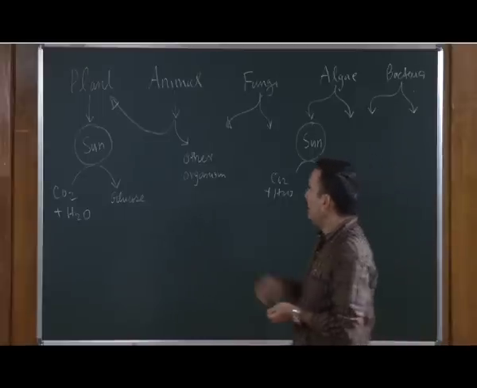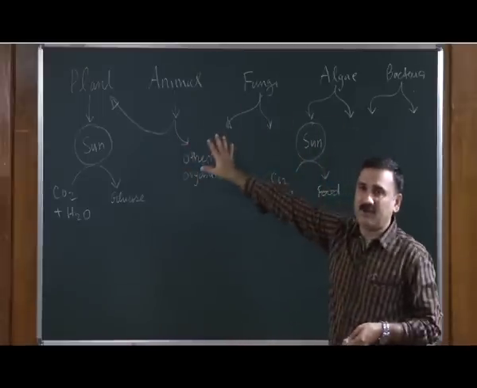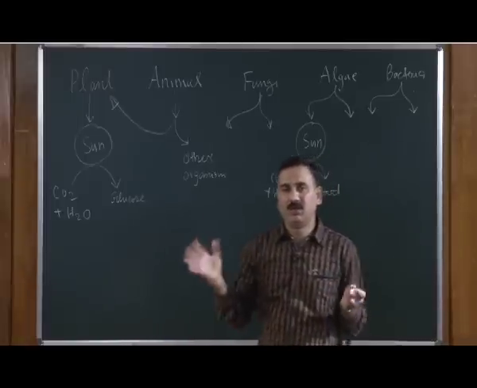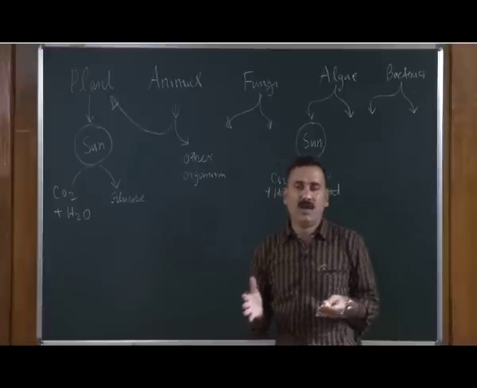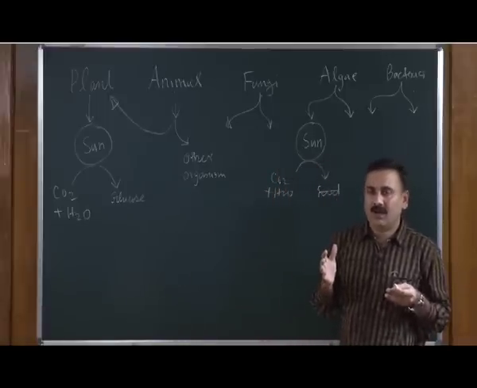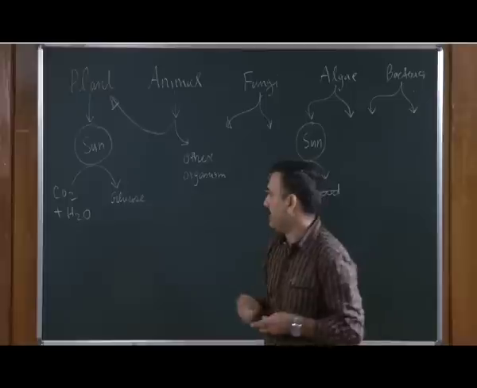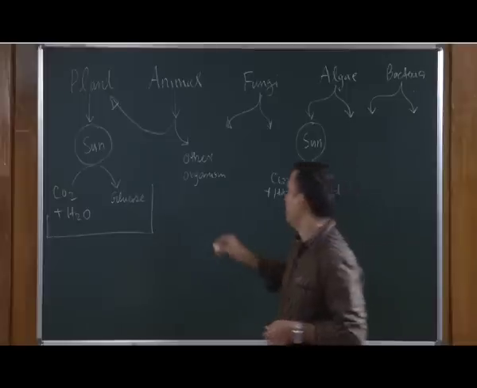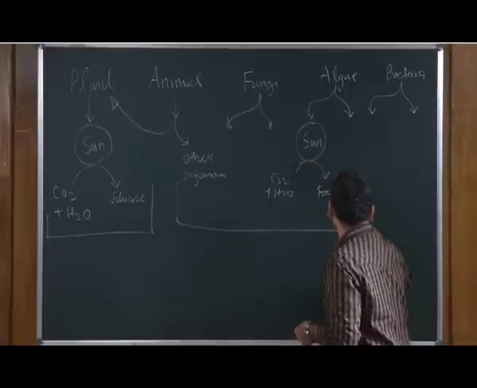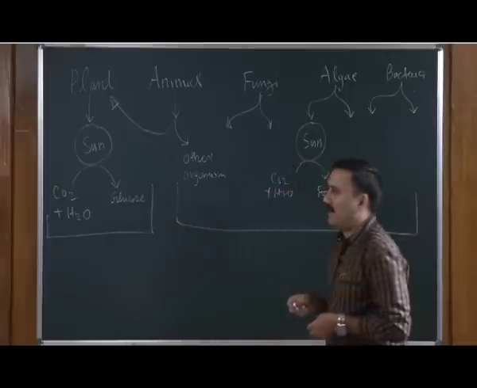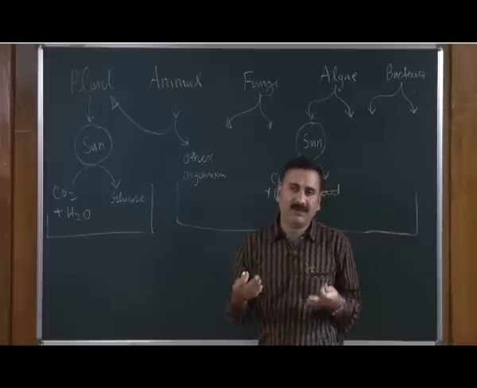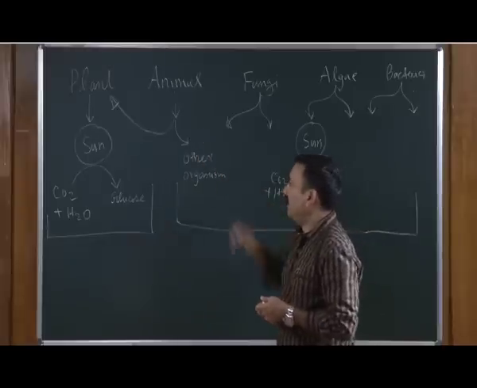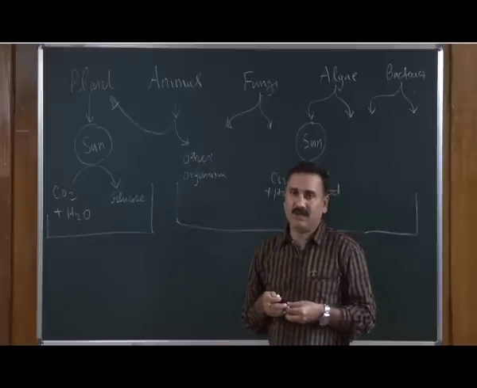So, if you see these 5 classes of organisms, what you can see very clearly is that there are actually 2 different categories of organisms in this system. One class of organisms is making their own food, and the other class of organisms is not making their own food by taking the energy from the sun, but depends on the plant to provide the energy.